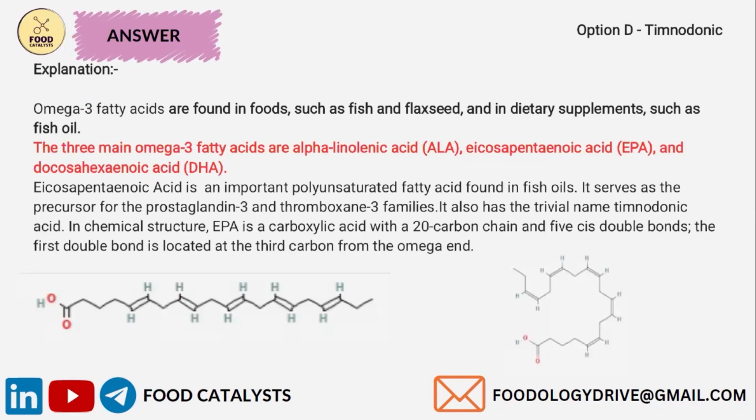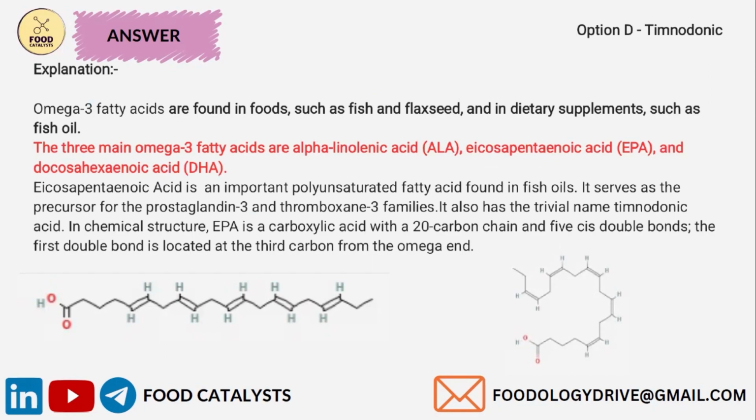So I'll tell you. The omega-3 fatty acids are basically found in fish and flaxseed and in dietary supplements such as fish oil. The three main omega-3 fatty acids are, like I mentioned, alpha-linolenic acid, eicosapentaenoic acid, and docosahexaenoic acid. The other name for eicosapentaenoic acid is timnodonic acid, so that is what is given in the option. So the right answer is timnodonic acid.